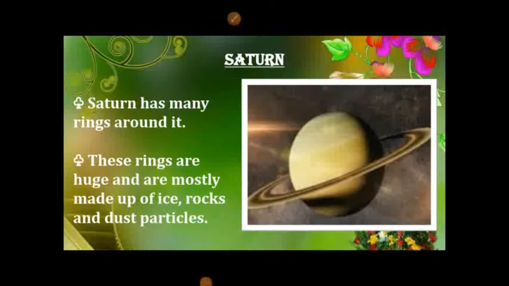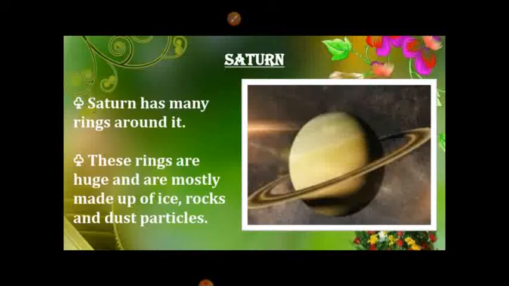Saturn. Saturn is the sixth planet from the Sun and the second largest planet in the solar system after Jupiter. It is named after the Roman god of agriculture. It has many rings around it. These rings are huge and are mostly made up of ice, rocks, and dust particles. It has 62 natural satellites around it.